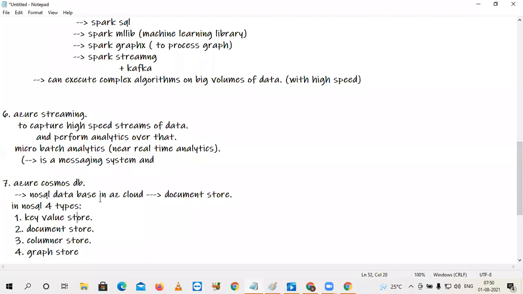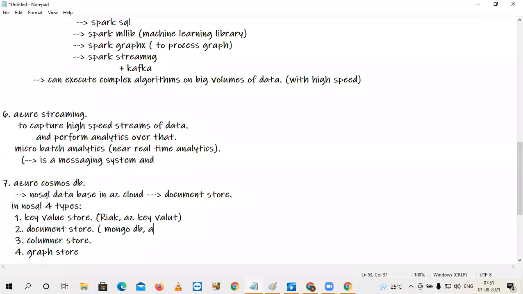If it is key value store, the example products here, let's say Riak, and one more product, Azure Key Vault. And if it is document store, the popular one is MongoDB.